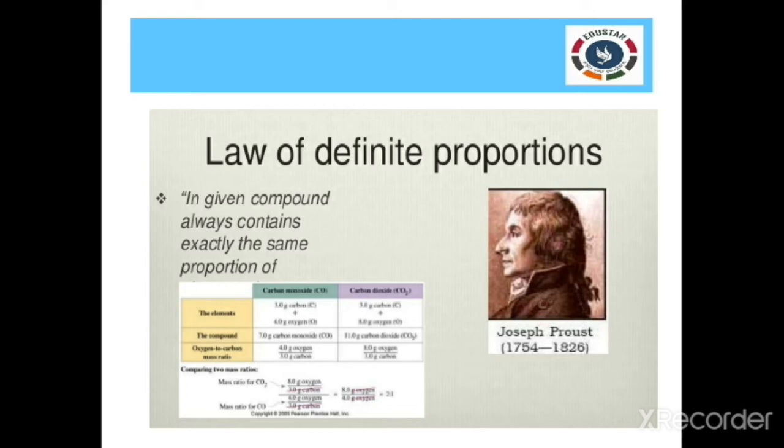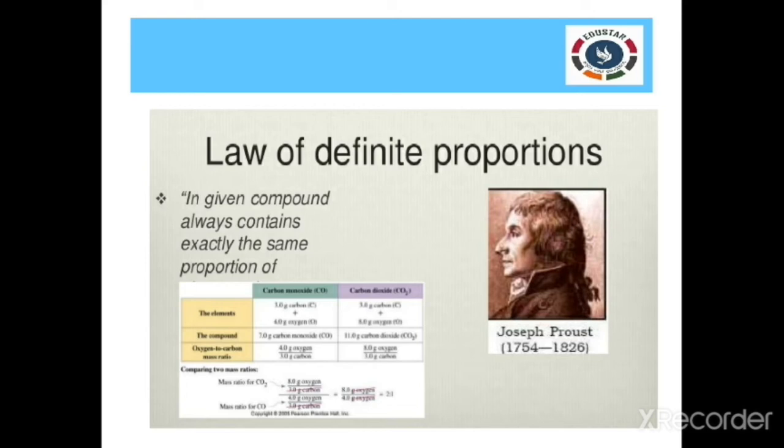This 12 is the atomic weight of carbon and 32 is the atomic weight of 2 oxygen atoms. Similarly, carbon dioxide present in the air also contains the same proportion of 12:32. That is what he is saying, meaning the carbon dioxide ratio shouldn't vary depending on the source.